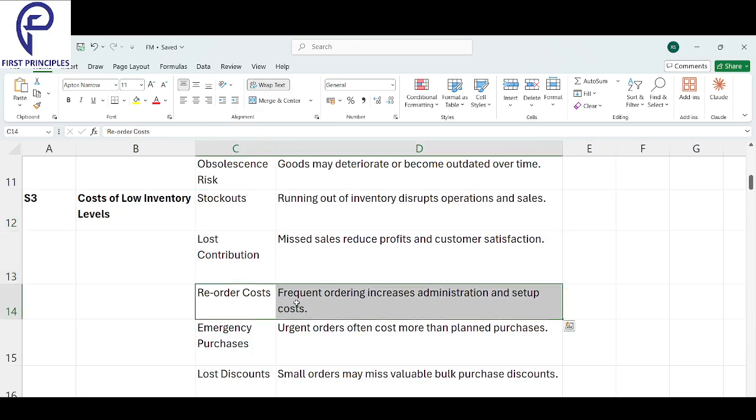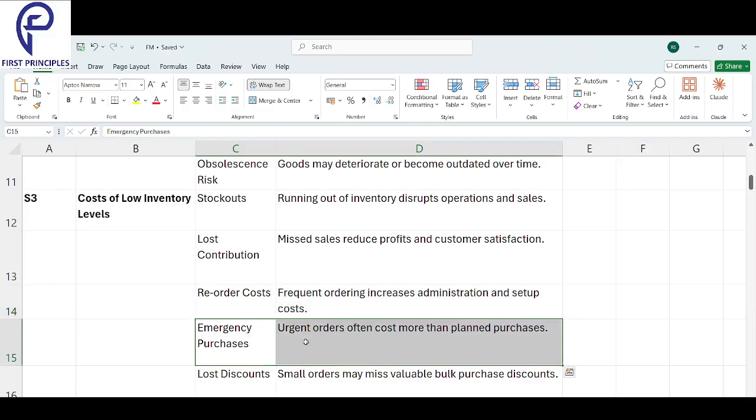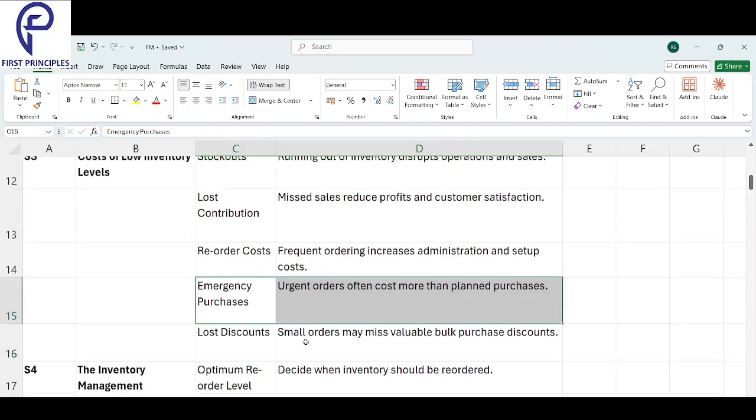Reorder cost: frequent ordering increases the administration cost. Emergency purchase: urgent orders may cost more than planned purchases. And lost discount.